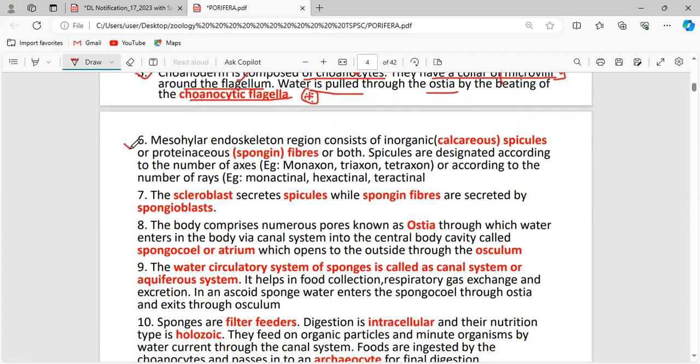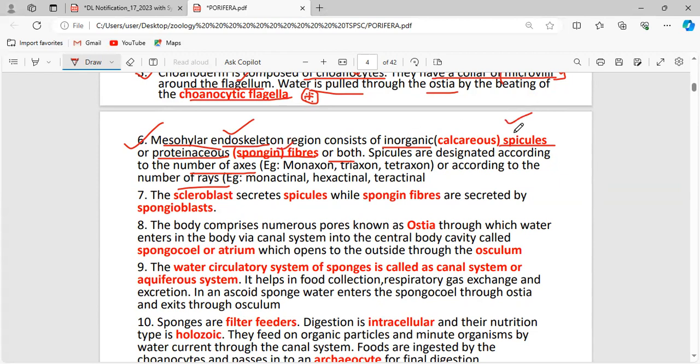Now, the mesohylar endoskeleton region consists of inorganic spicules or proteinaceous spongin fibers, or both. Spicules are designed according to the number of axes and the number of rays. When it comes to the skeletal system of the poriferans, it is endoskeleton in nature. What is the name of the endoskeleton? Mesohylar endoskeleton. This skeleton system of the sponges is made up of two things: one is spicules and another is spongin fibers.